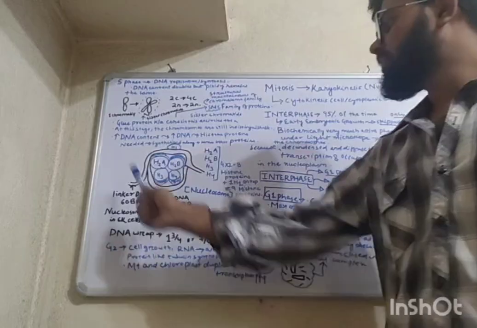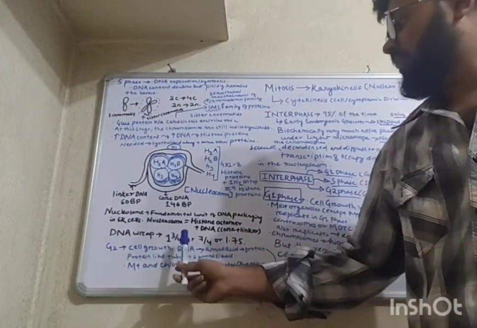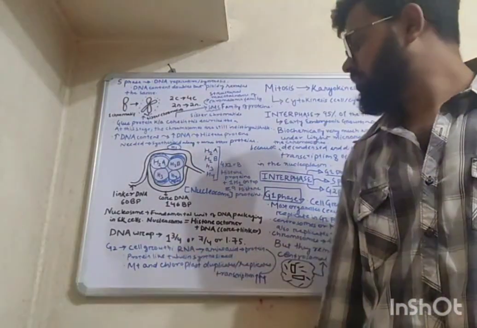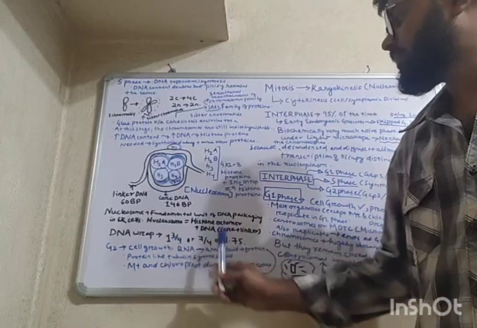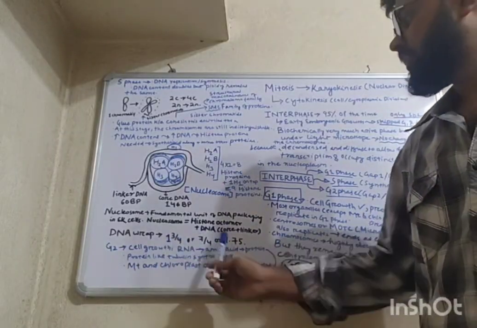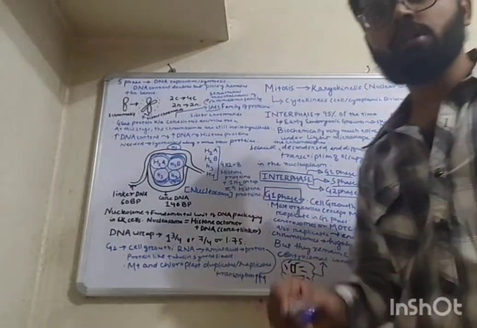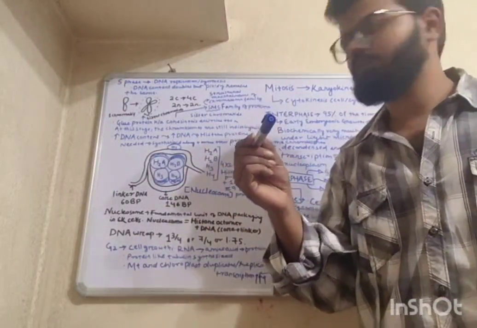Now, how many wraps are there? This DNA wraps 1 whole 3 by 4th times, or 7 by 4 if you multiply 4 into 1, which is 4, plus 3, 7 by 4, or you can say 1.75, because 1 and 3 by 4 is 1.75. So we can say a complete round, then 3 by 4th of a round.